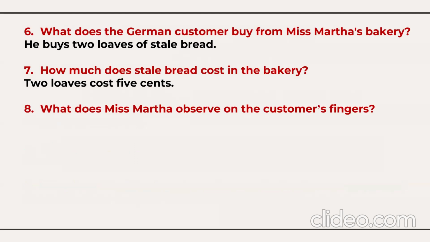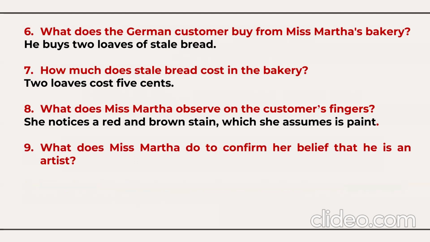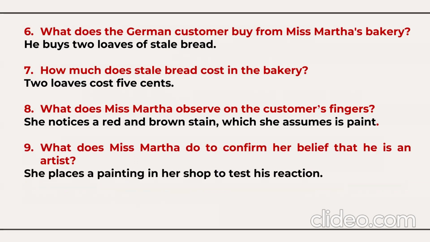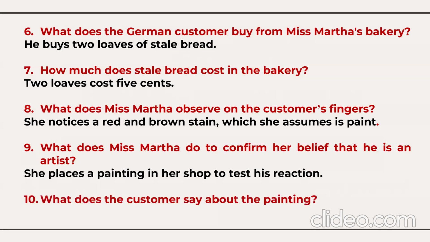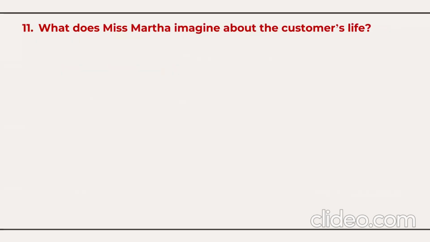What does Miss Martha observe on the customer's fingers? She notices a red and brown stain, which she assumes is paint. What does Miss Martha do to confirm her belief that he's an artist? She places a painting in a shop to test his reaction. What does the customer say about the painting? The customer criticizes the balance and the perspective of the painting. That makes her confirm that he's an artist.